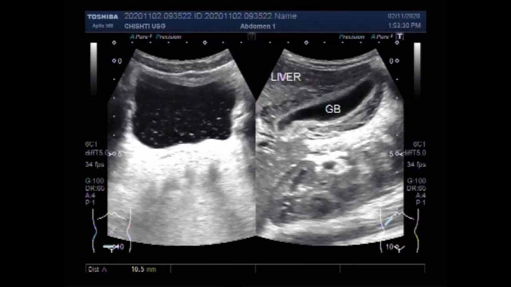Now, the normal liver size on ultrasound: the liver typically extends from the fifth intercostal space to the right costal margin in the mid-clavicular line. But by ultrasound, a normal liver span is usually not more than 16 centimeters in the mid-clavicular line.